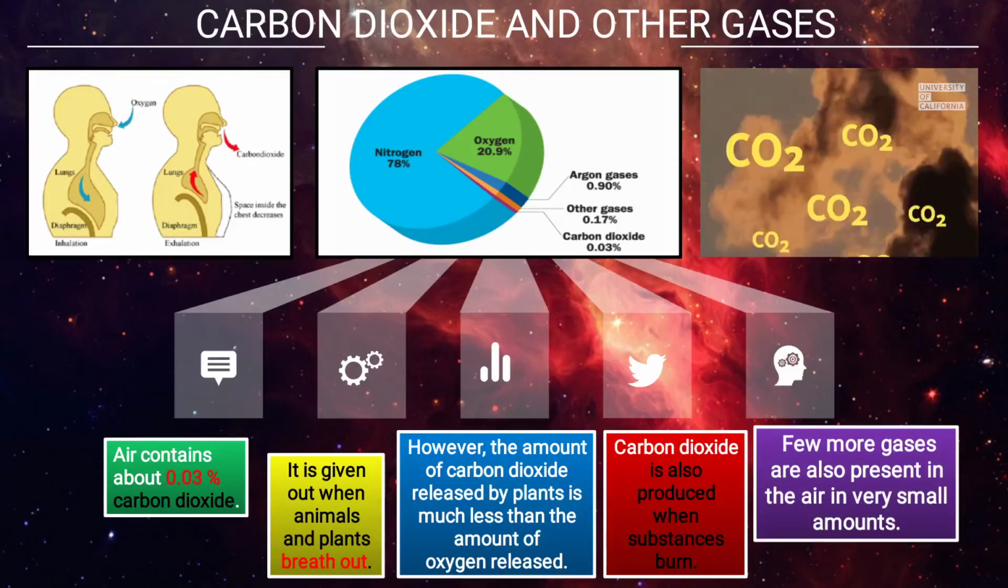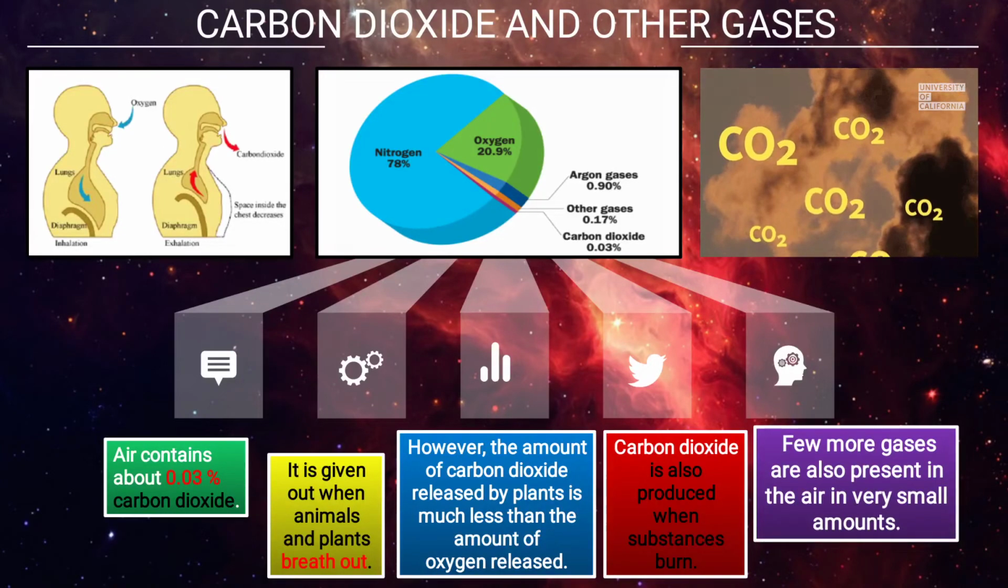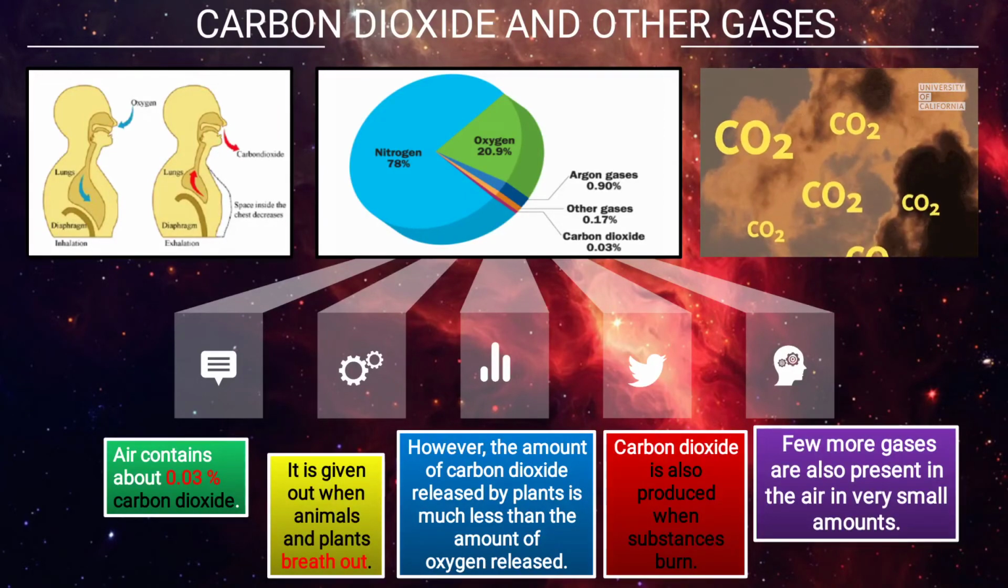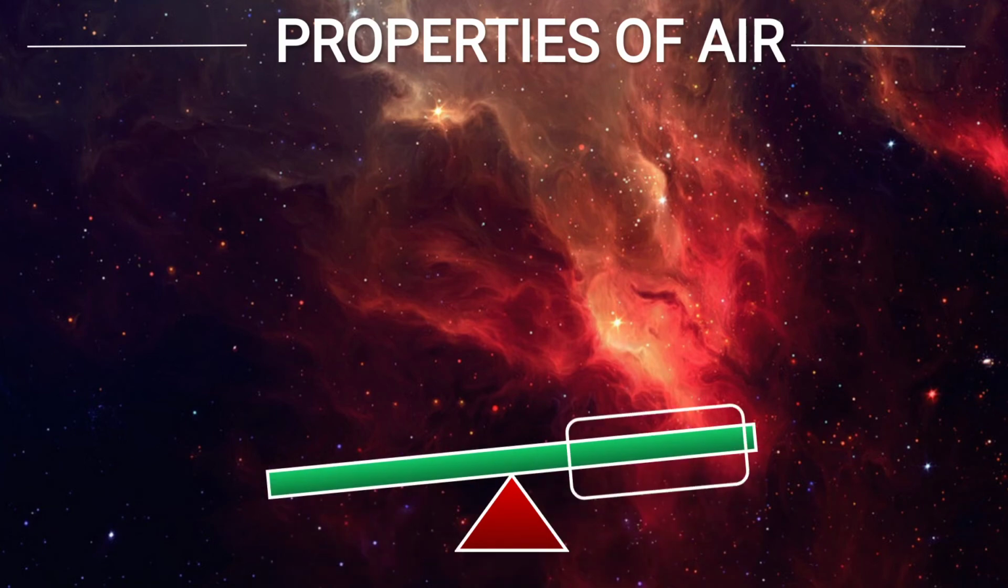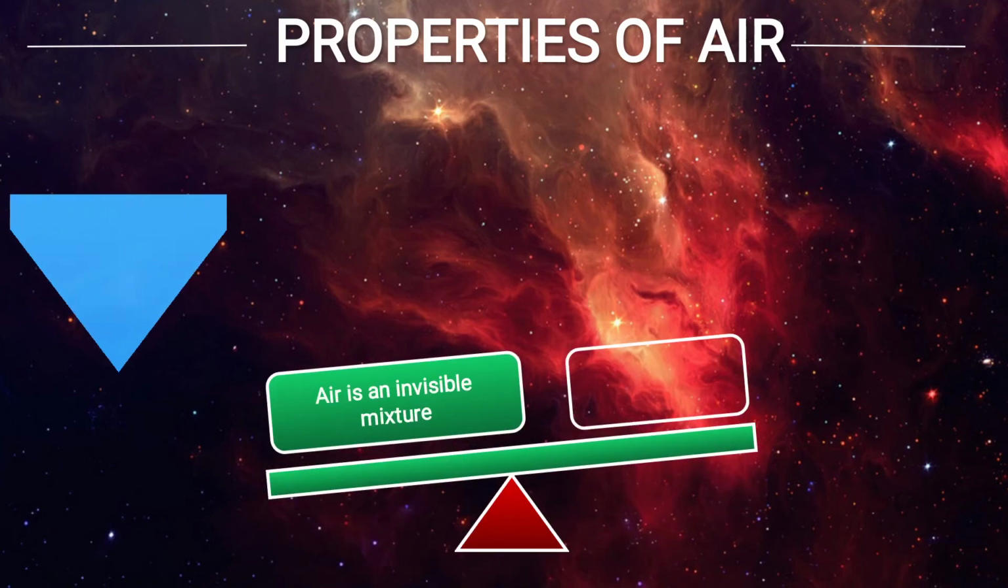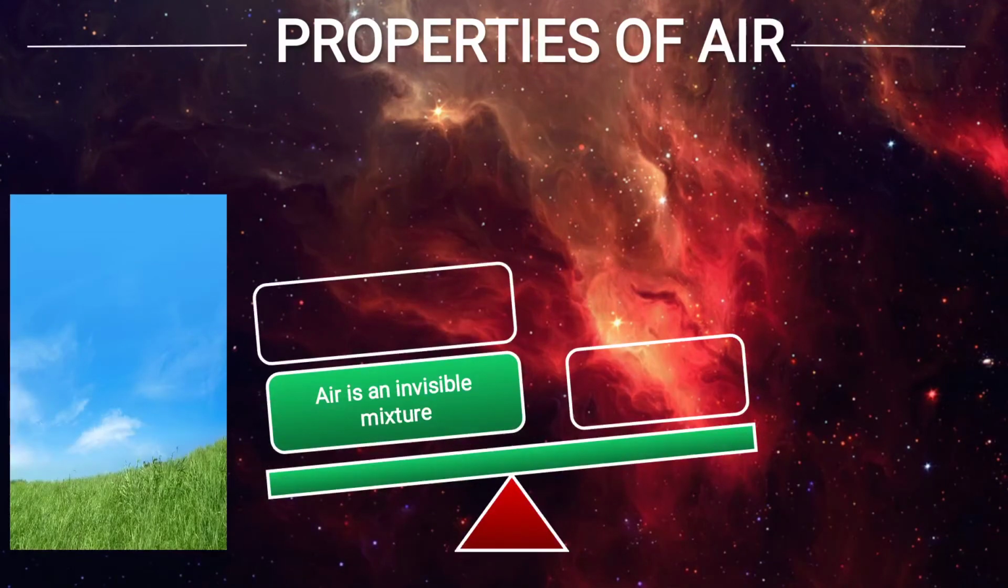Few more gases are also present in the air in very small amounts. As you see, argon gas is also there and other gases also there. In very small amounts they are present. Properties of air. Air is an invisible mixture. We cannot see air. It is a mixture of many gases.